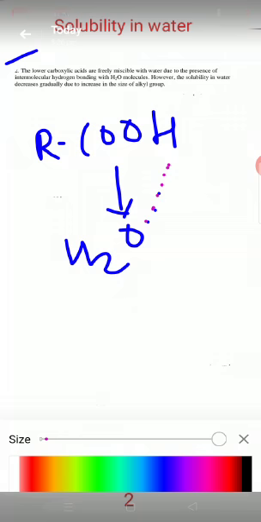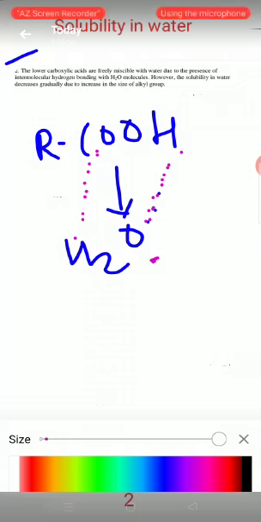The intermolecular hydrogen bonding is between oxygen of water and hydrogen of carboxylic acid, or hydrogen of water and oxygen of carboxylic acid. Due to this, the lower carboxylic acids are freely miscible.